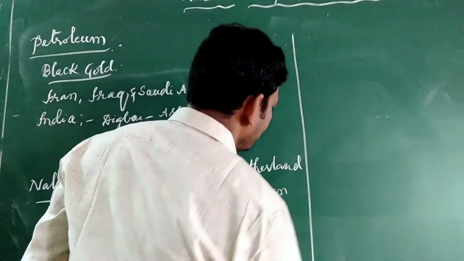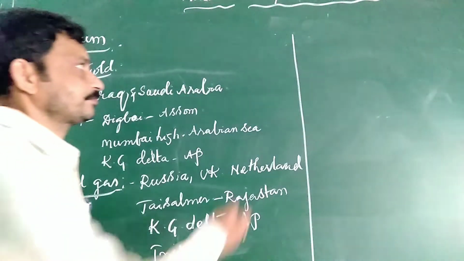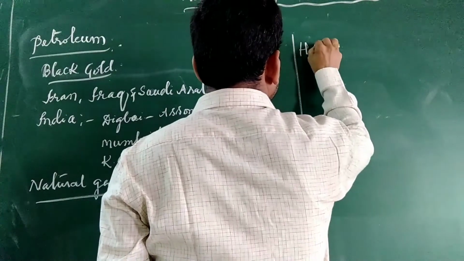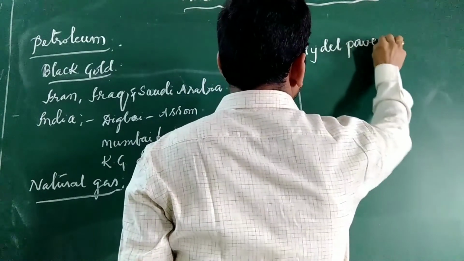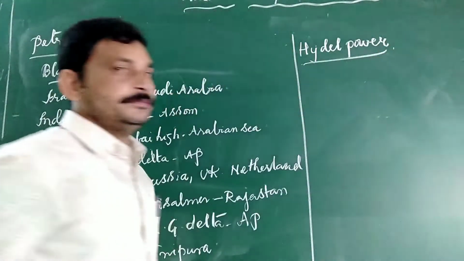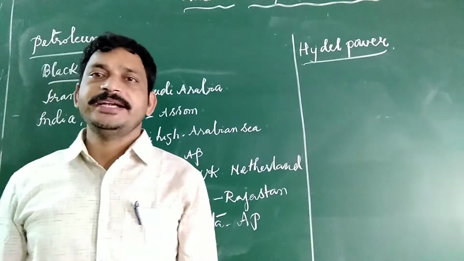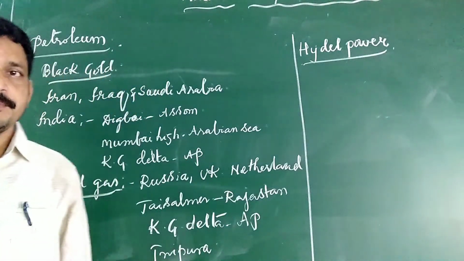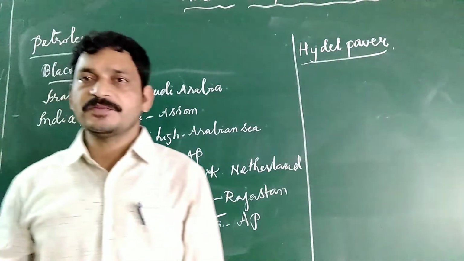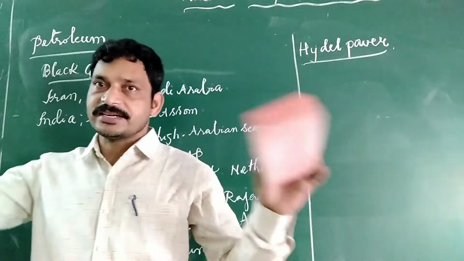Another important resource is hydel power, which is very important and available in India. It is produced from the falling of water where dams are constructed.